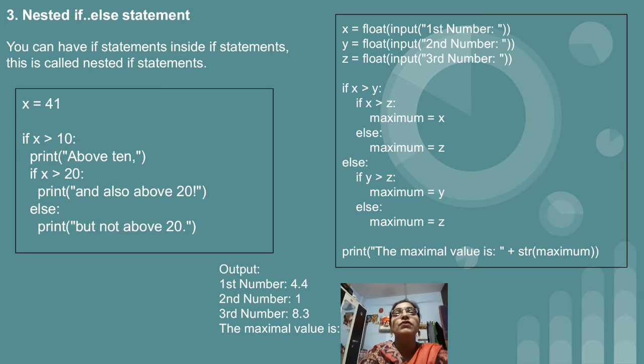After that, the third type of if-else statement is the nested if-else statement. As we all know, nested if-else means inside if we have an if-else statement, and inside else again we have an if-else statement. That is called nested. For this I have given two examples. In the first example we have taken x equal to 41. If x is greater than 10, then we want to display the message above 10. Exactly below that print statement, we have again a new condition.